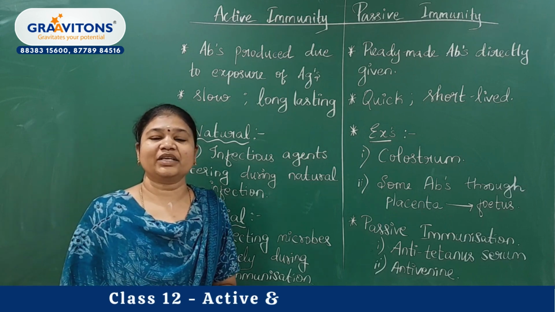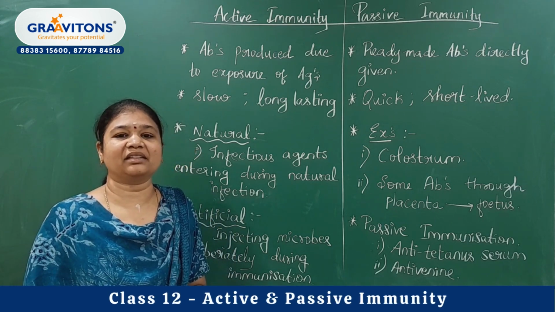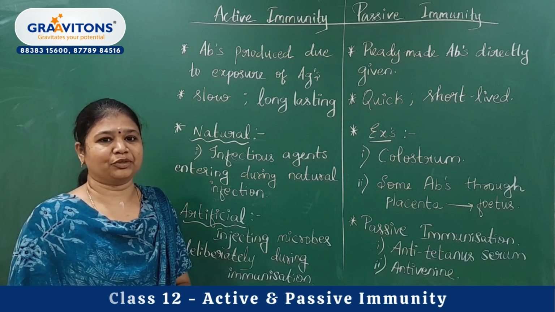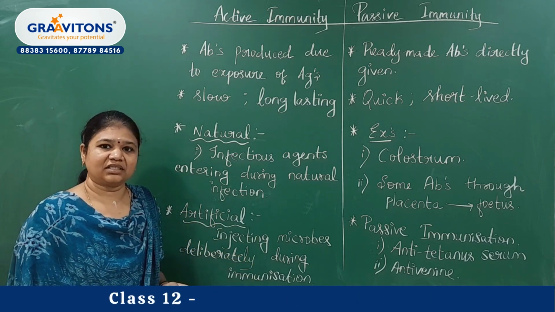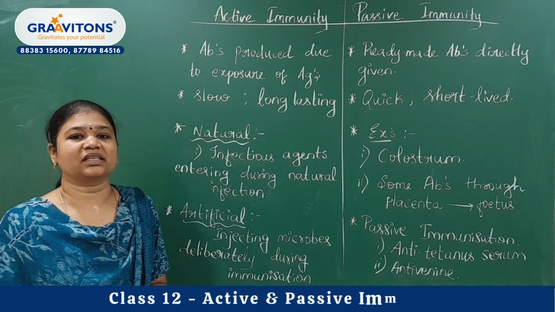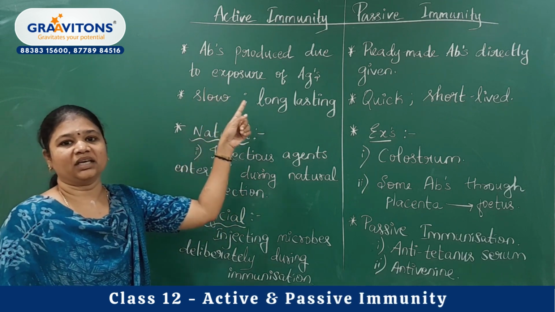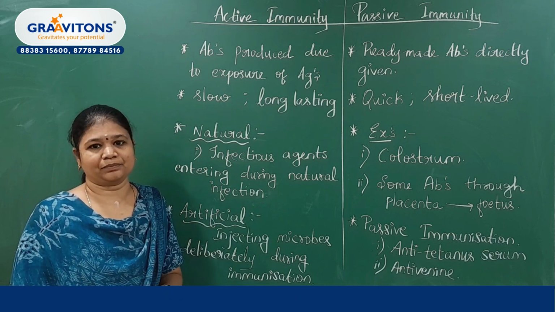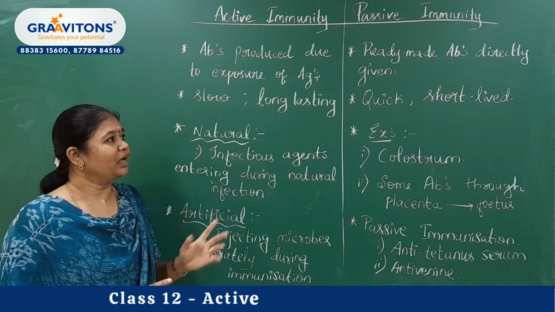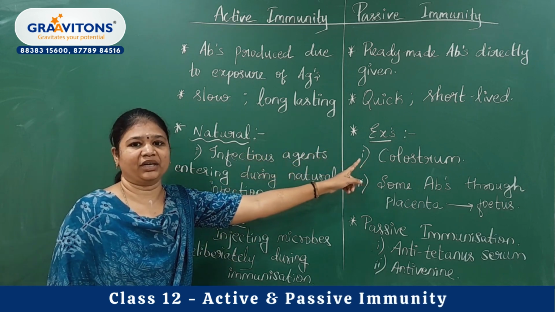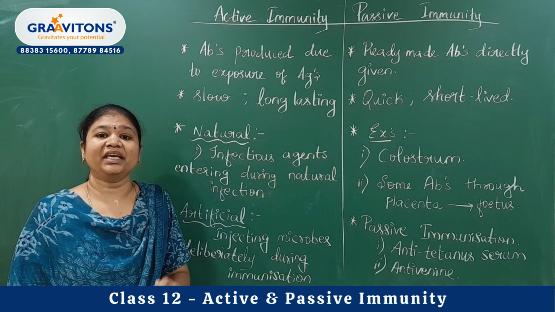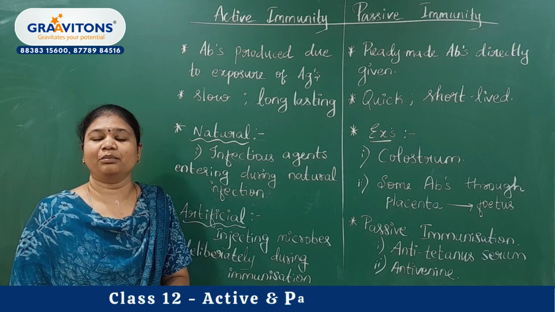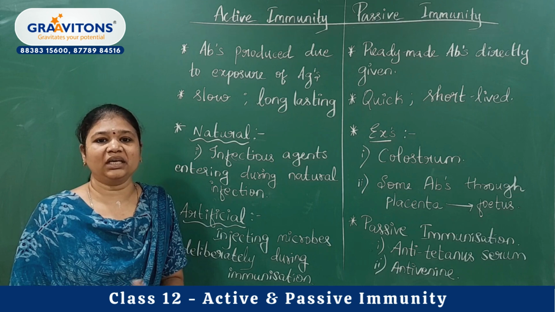Hi students, today we are going to learn a concept from the Human Health and Diseases chapter. The concept is active immunity and passive immunity. The very first and most important key point is that in active immunity, the host or the person will produce the antibodies. But in passive immunity, antibodies will be given to the person. This one difference will be the most crucial thing in this concept.